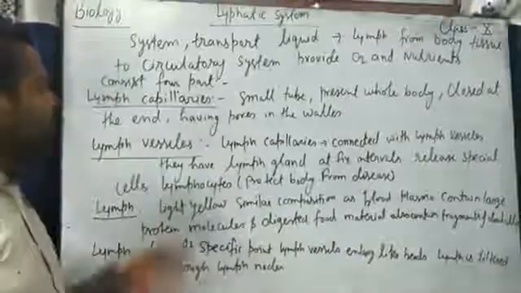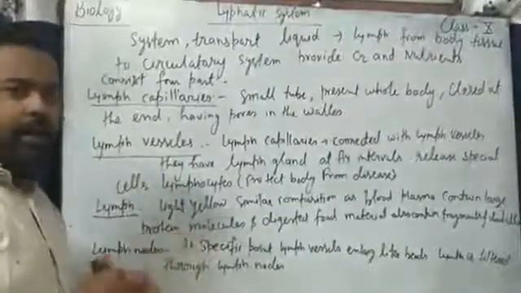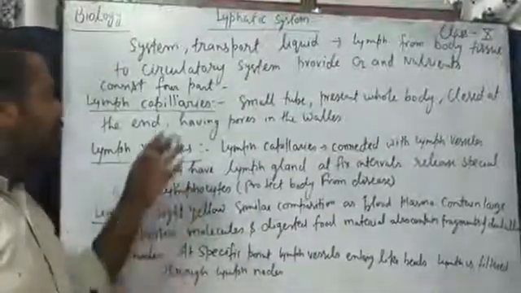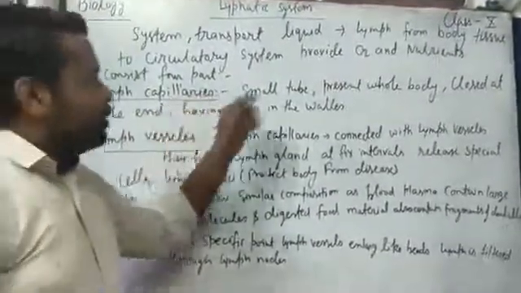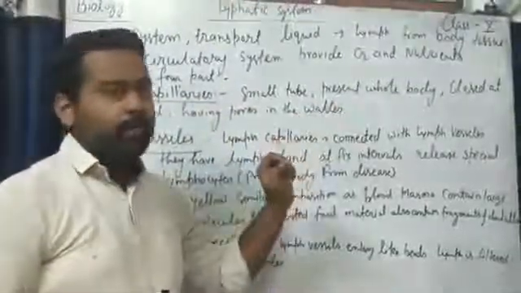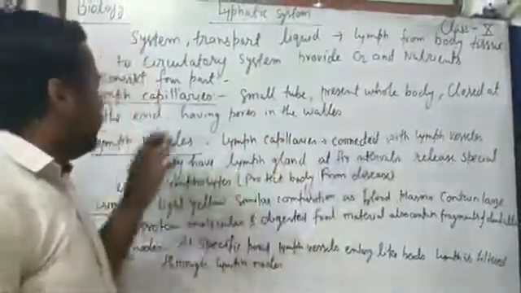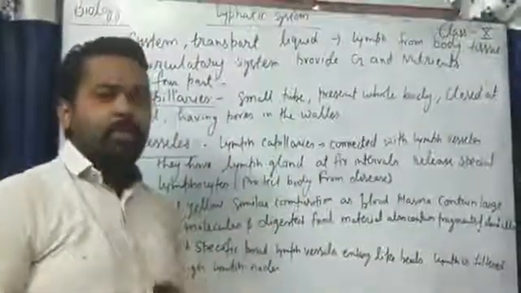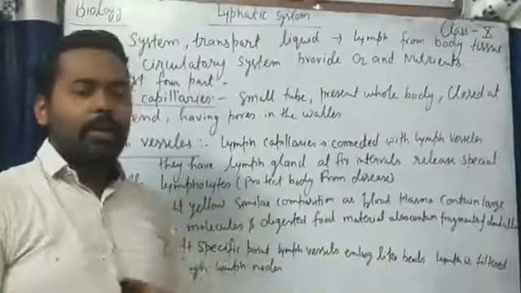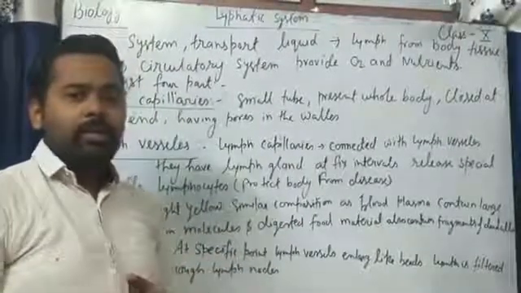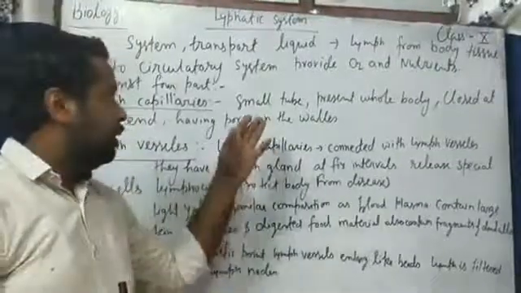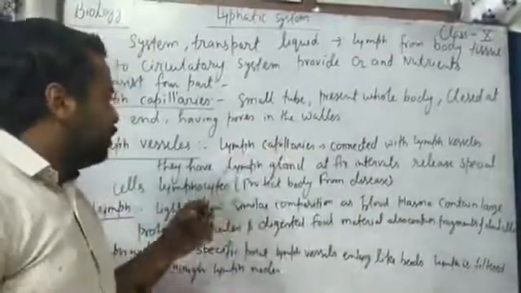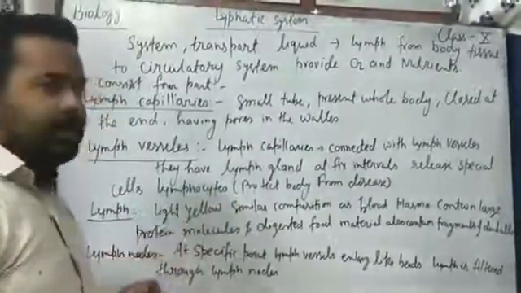Starting with the first topic, lymph capillaries. As you learned earlier, capillaries are very thin, but lymph capillaries are small tubes present in the whole body, closed at the end and having pores in their wall. As you learned in the previous topic on blood vessels, arteries, veins and capillaries, capillaries don't have any pores, but lymph capillaries have pores in them, which help in the transfusion of lymphocyte cells.